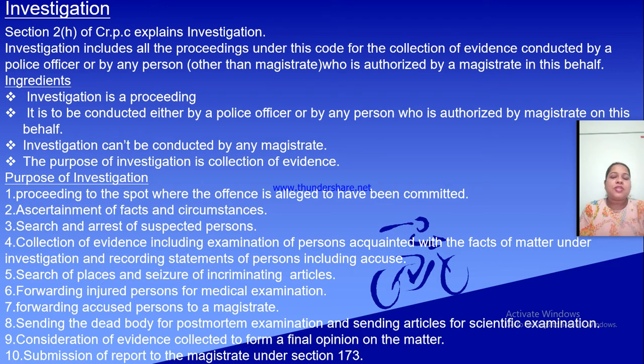And recording statements of persons including the accused, if the accused is also available there. The police put questions to the accused: why have you committed this, under what circumstances have you committed this? Okay, these are the questions police asks to the persons available near the offense committed, and also the accused, why he has committed that offense. Everything is about collecting the evidences and recording the statements of those persons and also the accused. Okay, and search of places and seizure of incriminating articles.